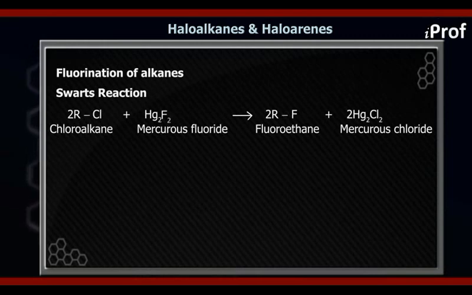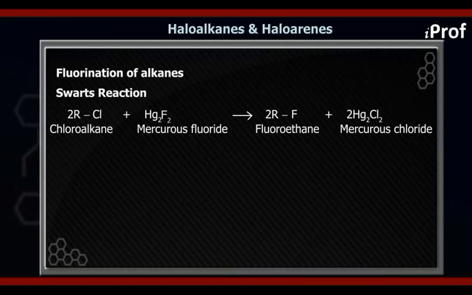Now, be it bromination, chlorination, iodination or fluorination of alkane, basically the reaction keeps on going in the forward direction unless all the hydrogens of the compound are replaced by halogen atoms.